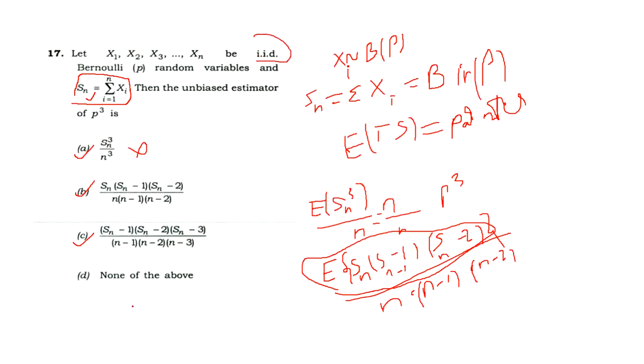Then you will get the expected value of Sn multiplied by the expected value of Sn minus 1 multiplied by the expected value of Sn minus 2.